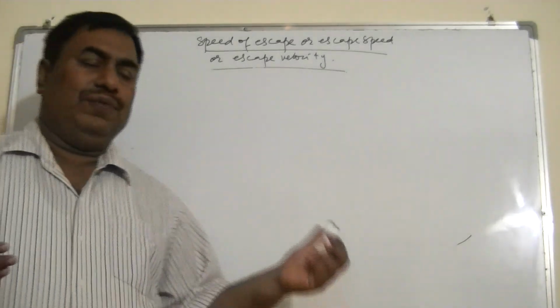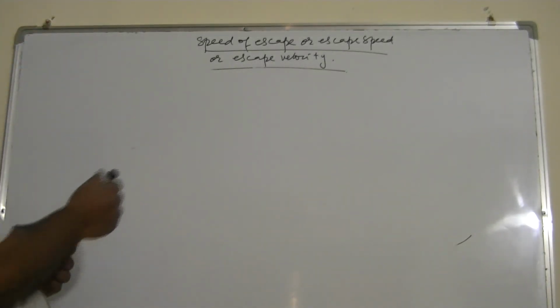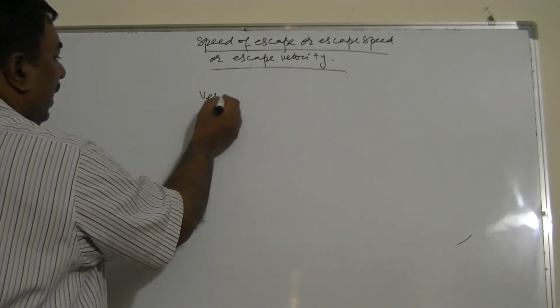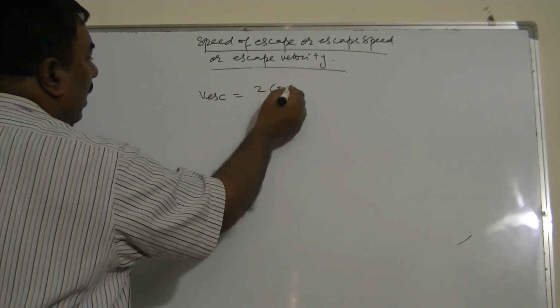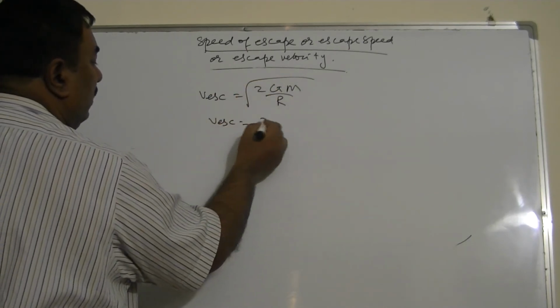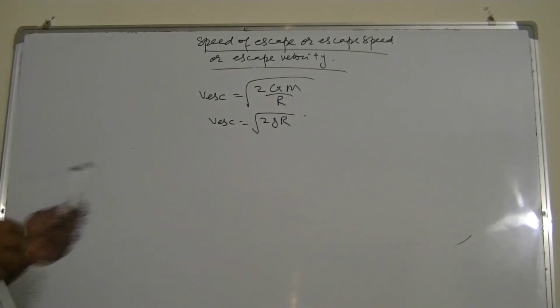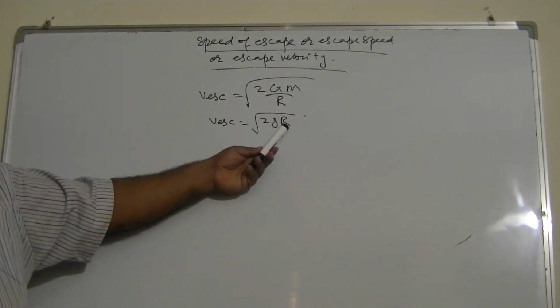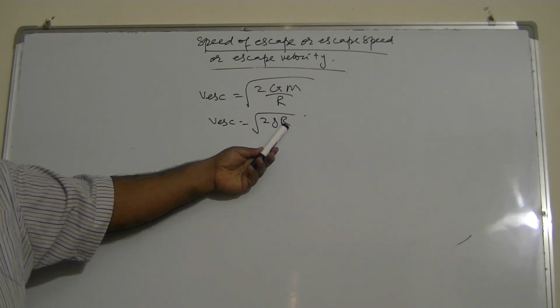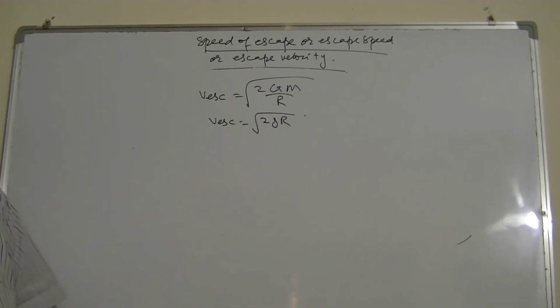So from that we derive the formulas. We have two relationships: v_escape is the square root of 2GM upon R, and v_escape is the square root of 2gR, and we can put in the values for any radius of the planet, where g is the strength of gravitational field on the surface of that planet.